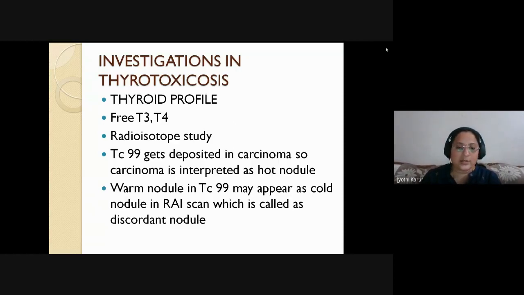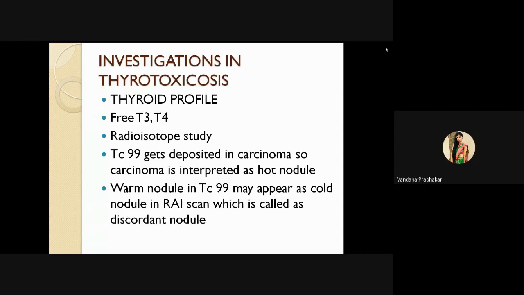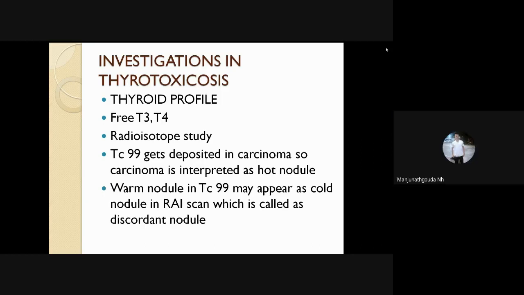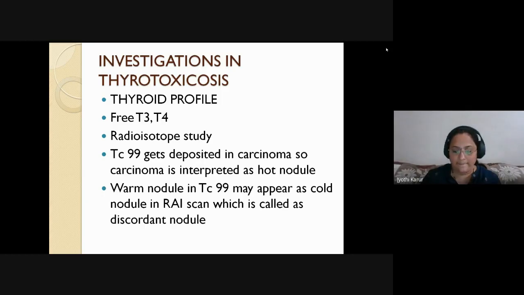So how does radioactive isotope RAI study help? Anyone? If it is diffuse excessive uptake, it means Graves, ma'am. Okay. There is a hot nodule with no uptake from the surrounding structures. It is? Toxic nodule. Yes, excellent. And multiple hot spots with a large goiter are multinodular. That is Plummer's disease. Okay.